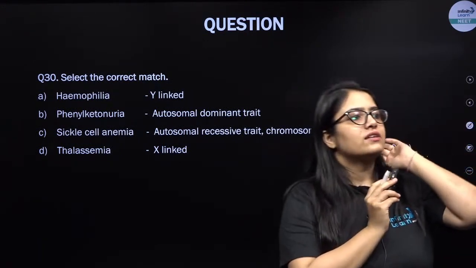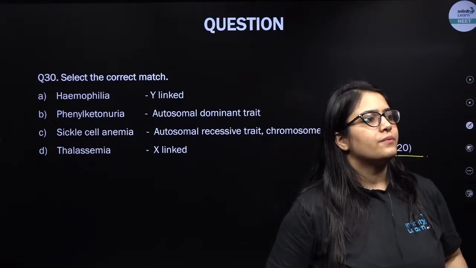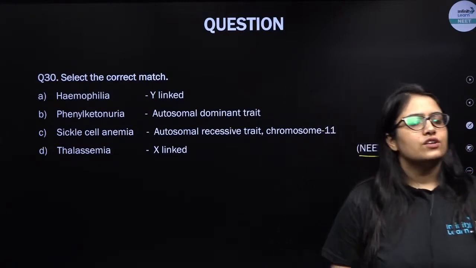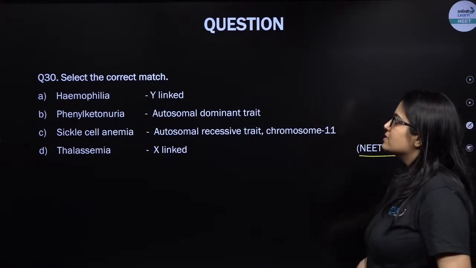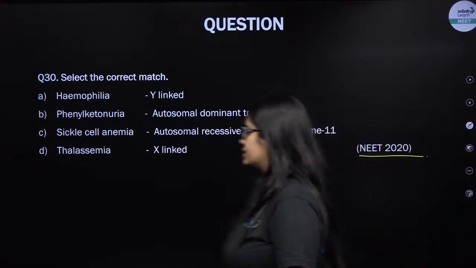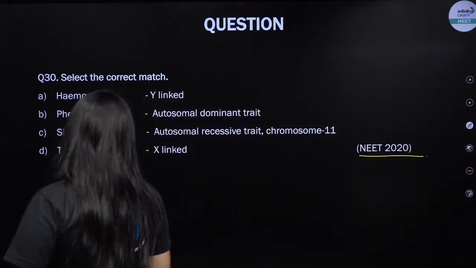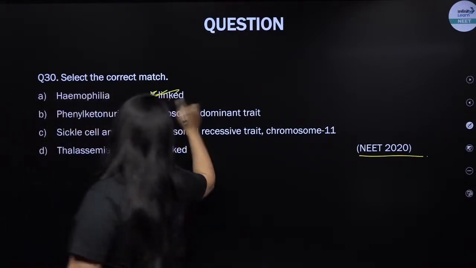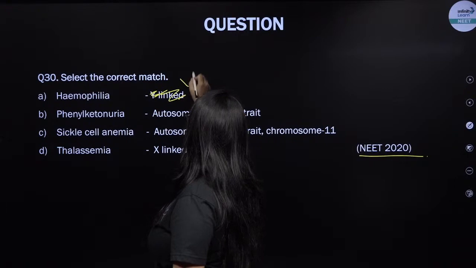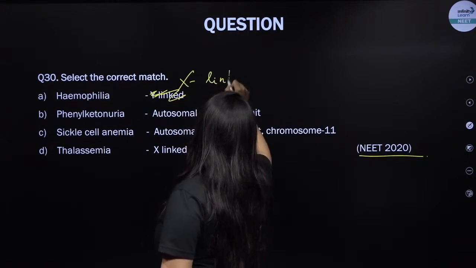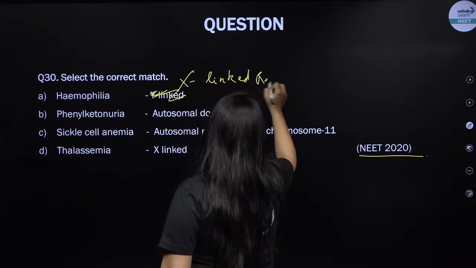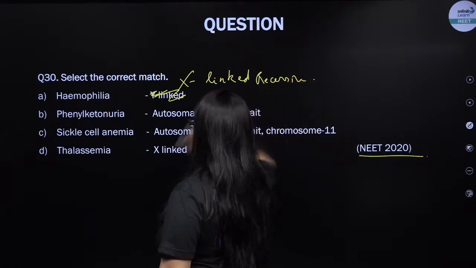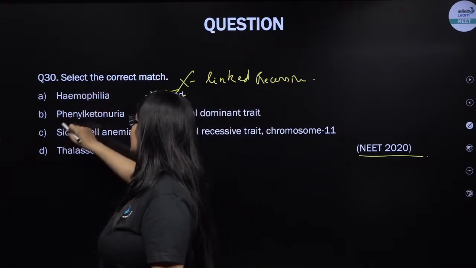Kids, you need to select the correct match. So can you try this one? Select the correct match. Hemophilia, Y-linked. No, my kids. Hemophilia is definitely sex-linked, but it is X-linked. X-linked recessive genetic disorder. So this is incorrect.